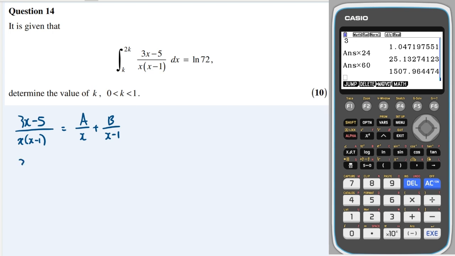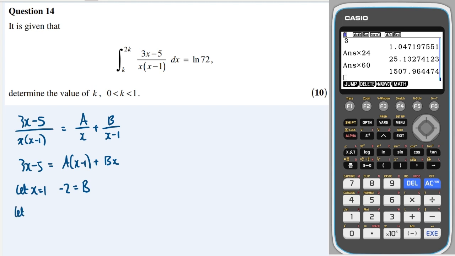We're then going to multiply up by the denominator to get a lots of (x minus 1) plus b lots of x. We're then going to let x equal 1, and that will give me 3 minus 5, which is minus 2. The a bracket will cancel because that's 0, and 1 times b is just b, so b equals minus 2.